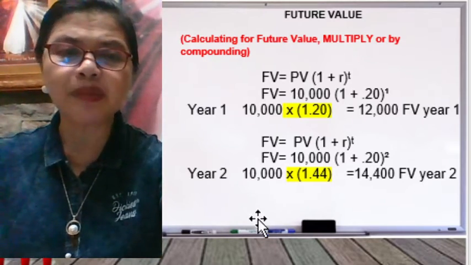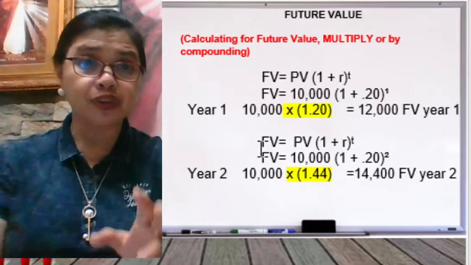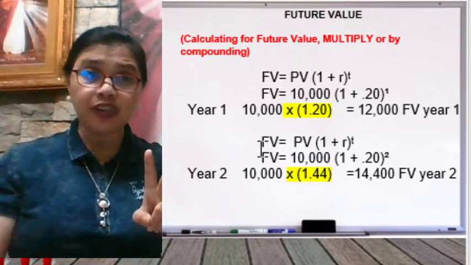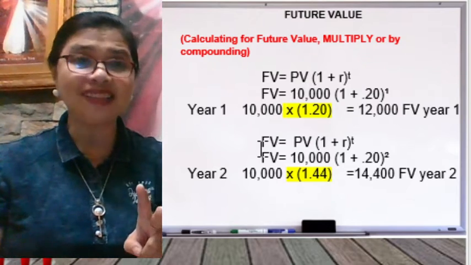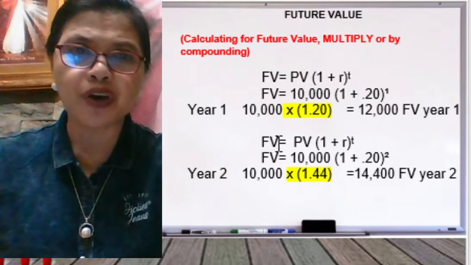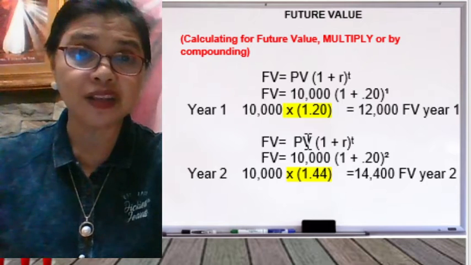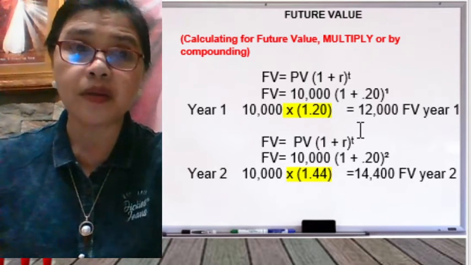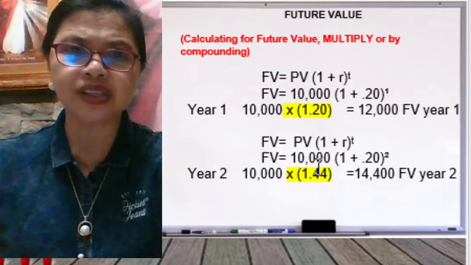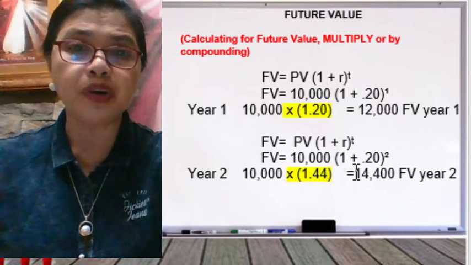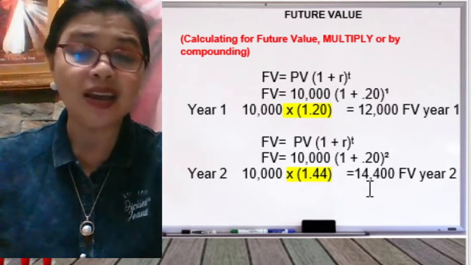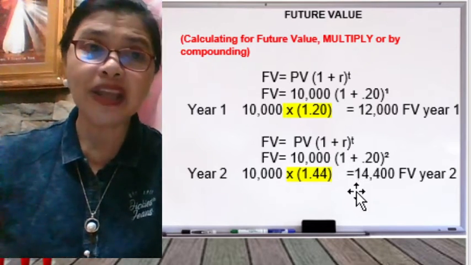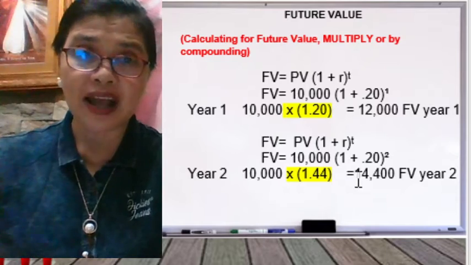Next, the second problem. What is the future value after 2 years, at the same rate of interest, 20%? So the formula is the present value times 1 plus r raised to the time or the term. The 10,000 times 1 plus 0.20. Why 0.20? Because it is an annual rate of 20% per annum.